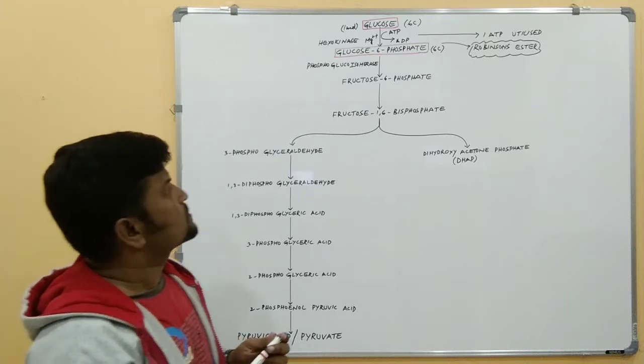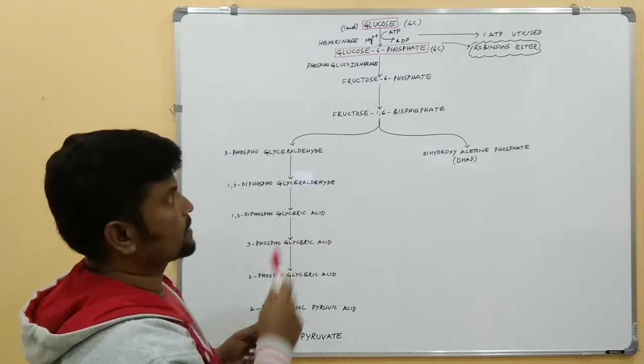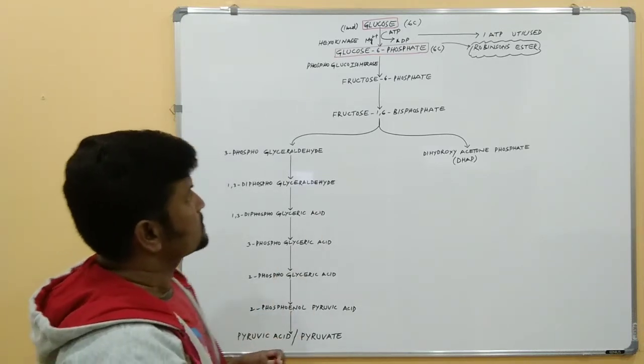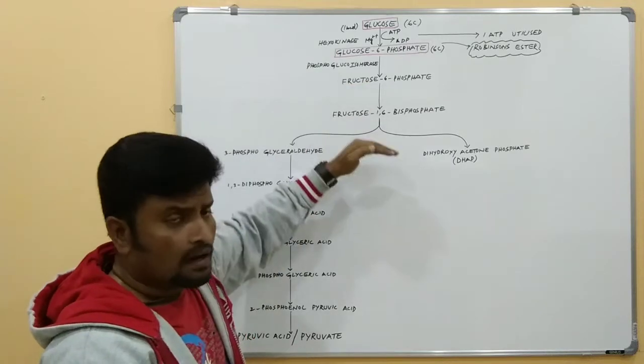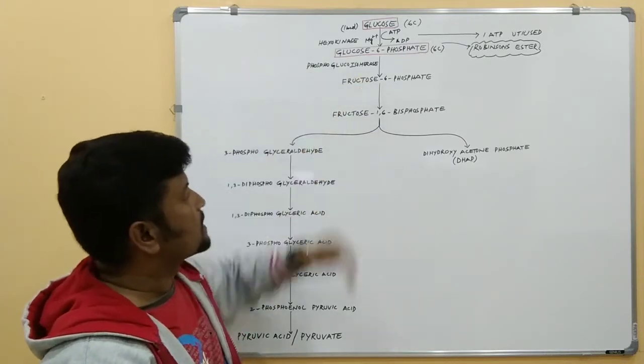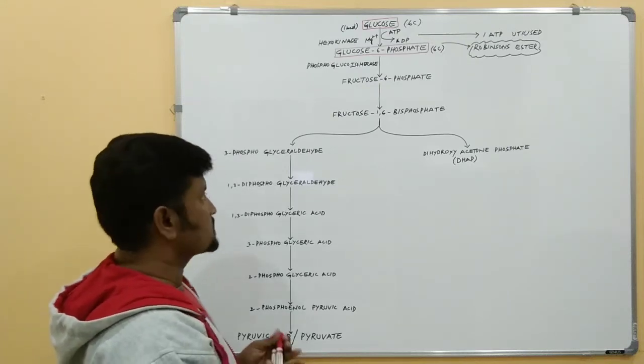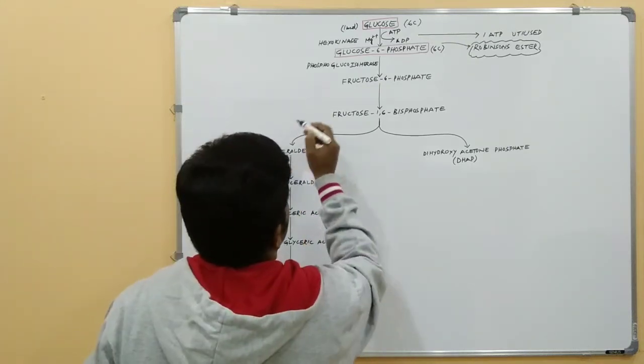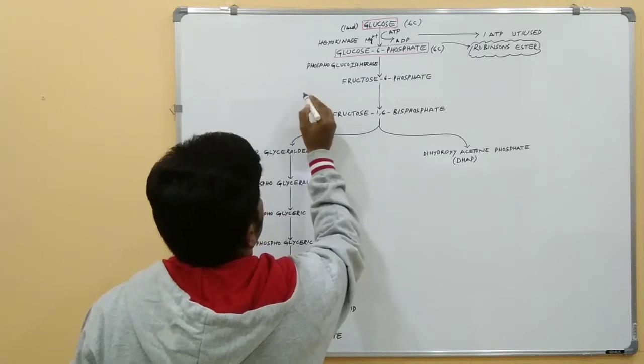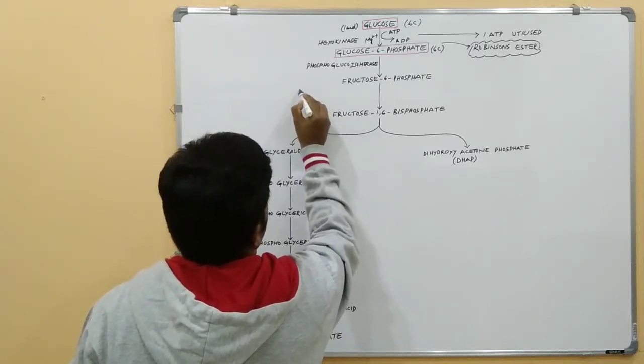Now this fructose 6-phosphate is again phosphorylated and converted into fructose 1,6-bisphosphate. This reaction is catalyzed by phosphofructokinase.